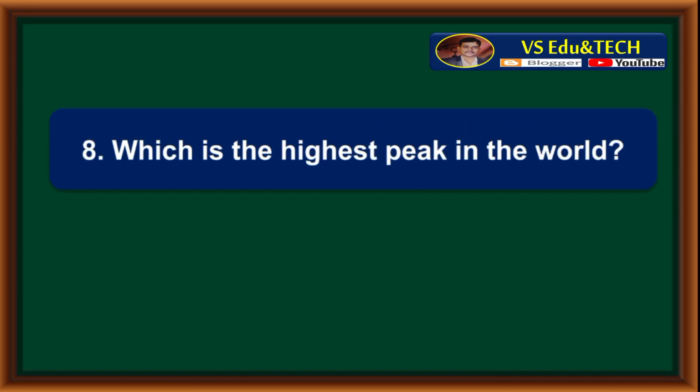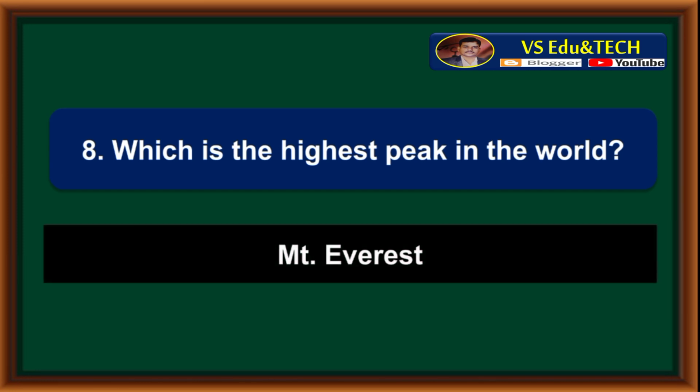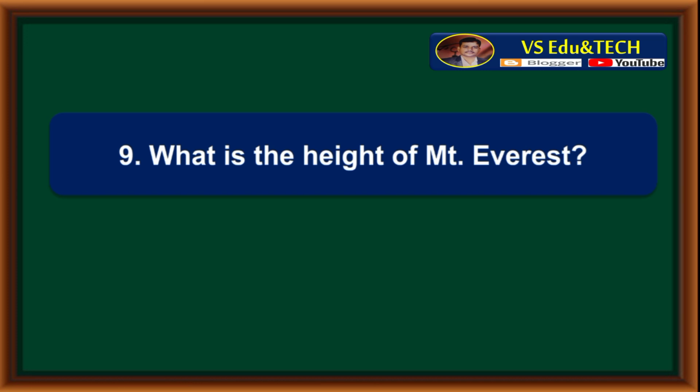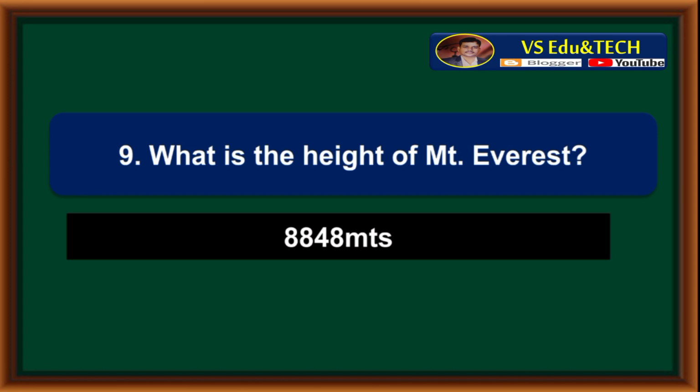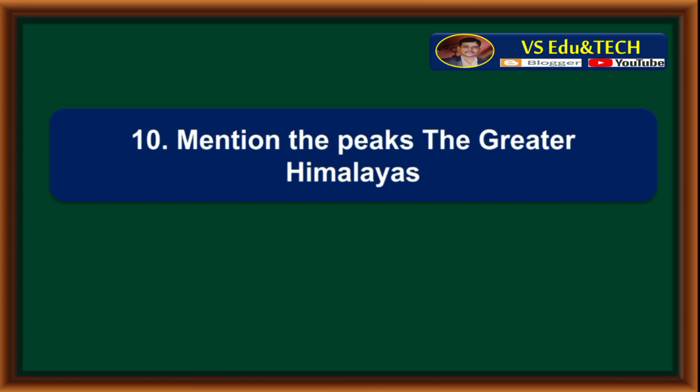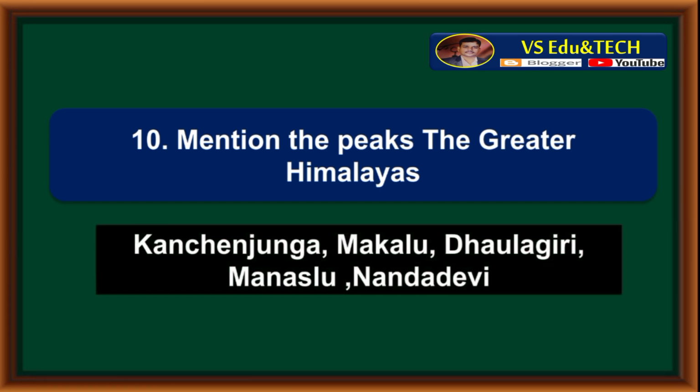Which is the highest peak in the world? Mount Everest is the highest peak in the world. What is the height of Mount Everest? 8,848 meters. Mention the peaks of the Greater Himalayas. The peaks of the Greater Himalayas are Kanchenjunga, Makalu, Dhavalagiri, Manaslu and Nanda Devi.